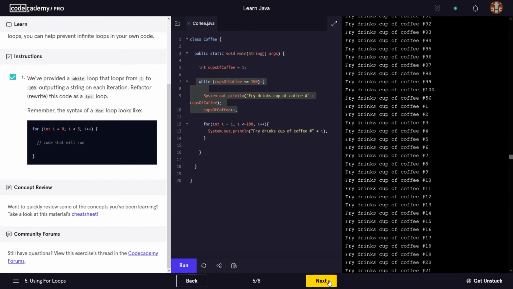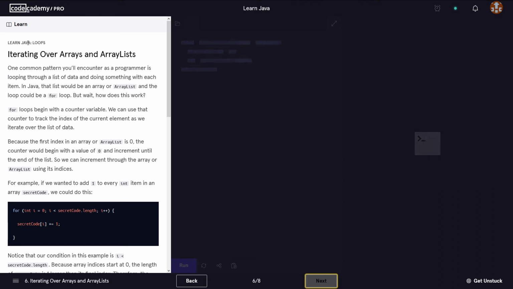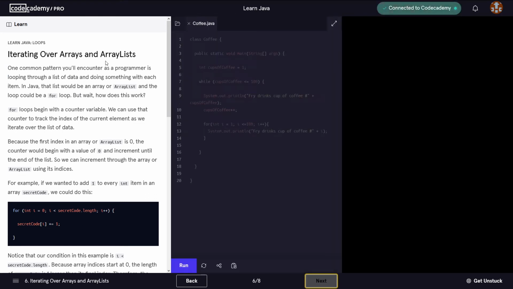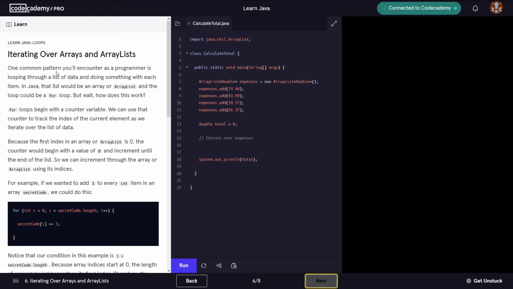But anyways, we can move on to the next lesson. It says iterating over arrays and array lists. One common pattern you'll encounter as a programmer is looping through a list of data and doing something with each item.